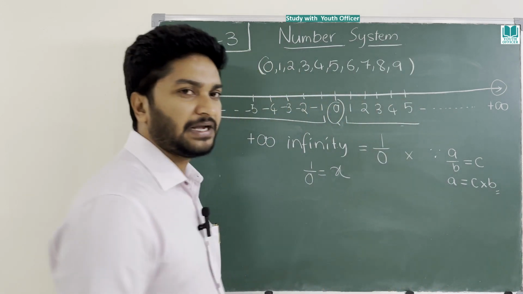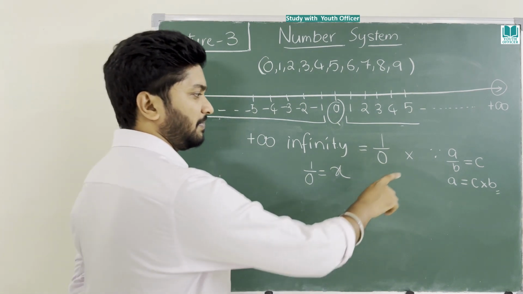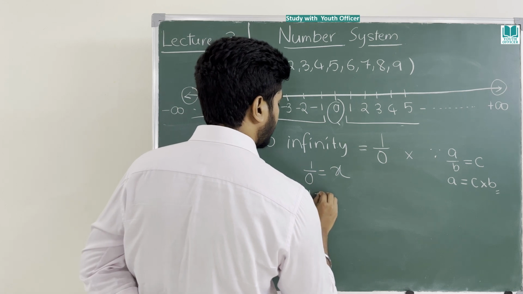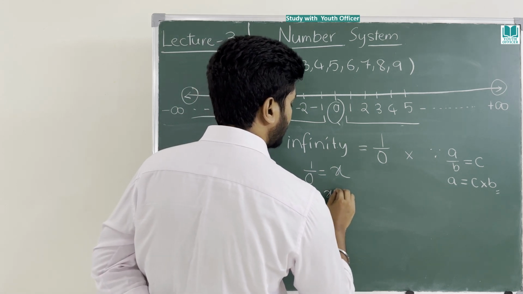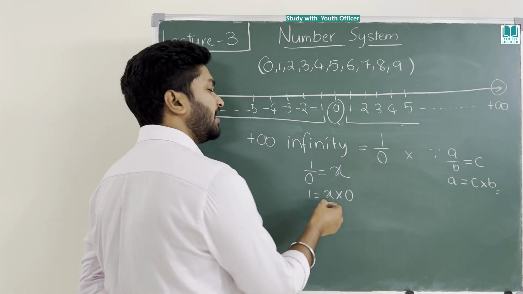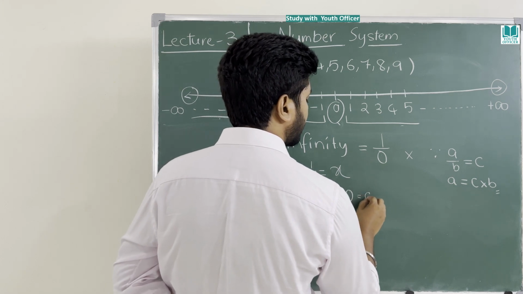Future you will know this property. Please note it down for some purpose. Please note that formula. With that formula, it should be 1 equal to x into 0. If you multiply any value with 0, it will become 0.